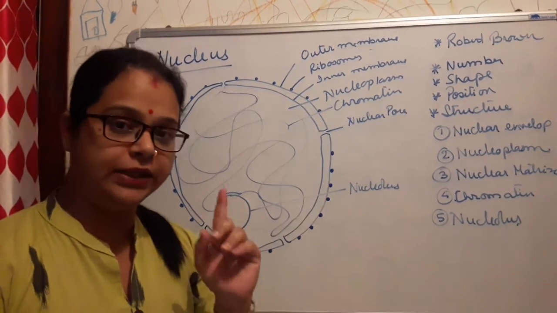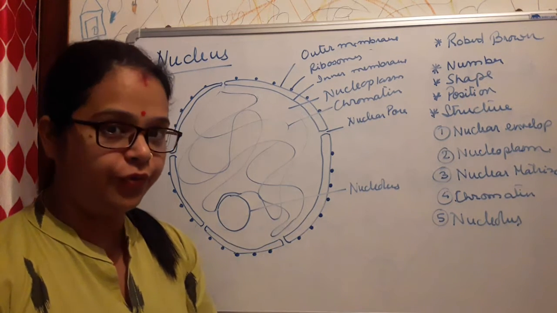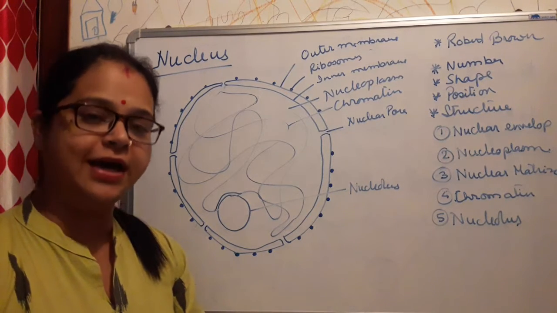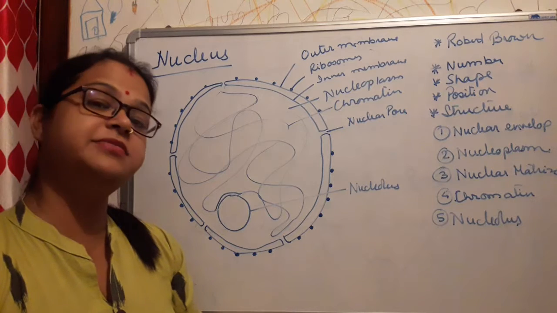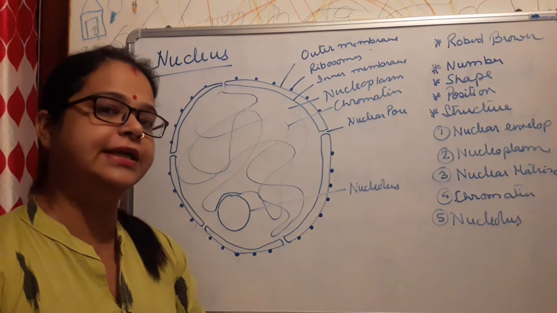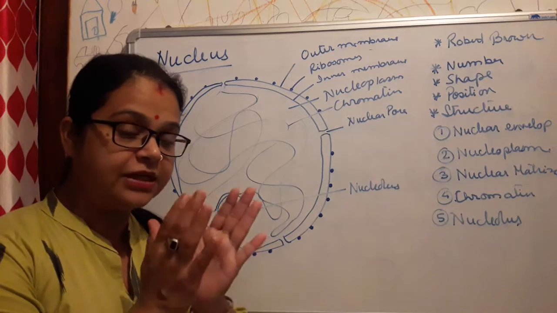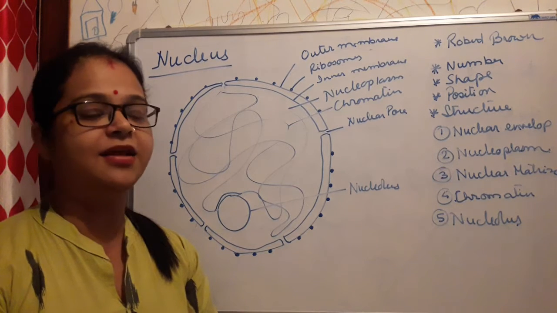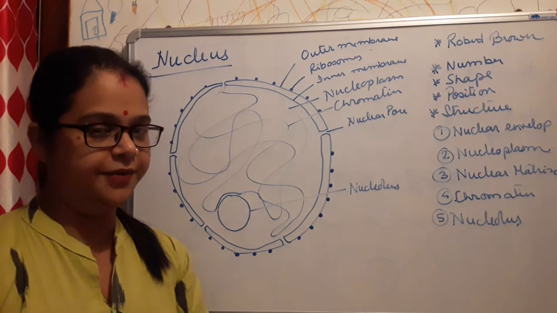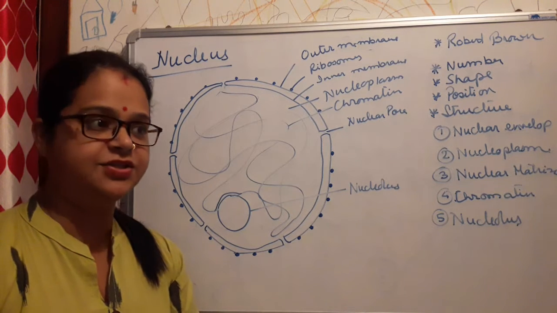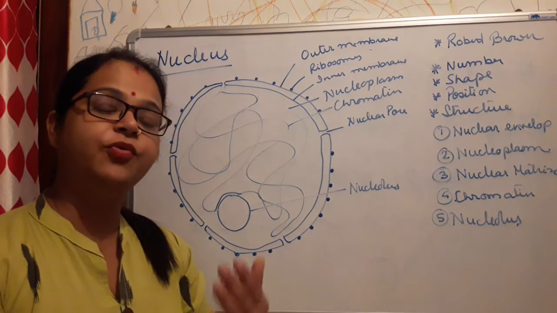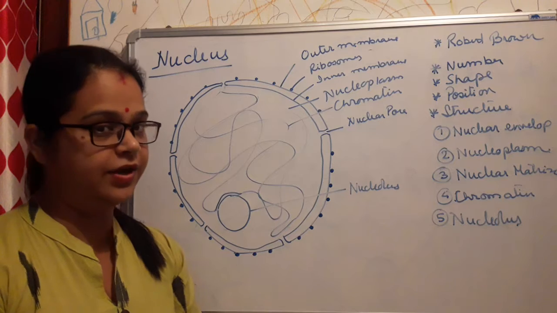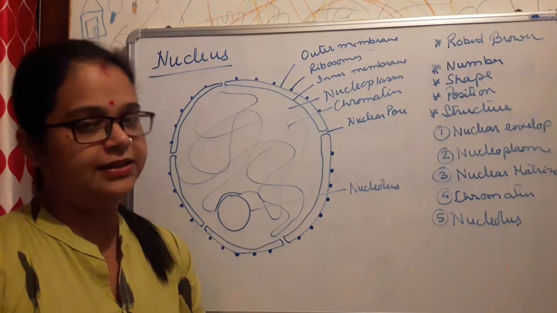In some, only one nucleus is present, then we call it monokaryotic or mononucleate. Sometimes two nuclei are present, then we call it binucleate or dikaryotic state. Sometimes multiple nuclei are present, then we call it multinucleate. Now when the multinucleate condition is present in an animal cell, we call it a syncytial cell. But in case of plants, for example fungi, some algae, etc., whenever more than 2, 3, 4 nuclei are present, then we call it a coenocytic cell. For animals it is syncytial and for plants it is coenocytic cell.